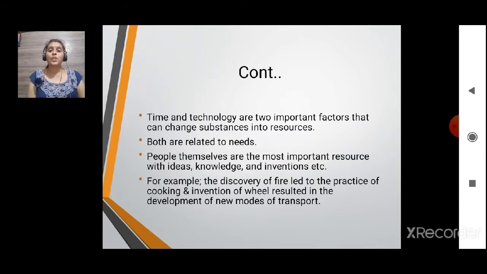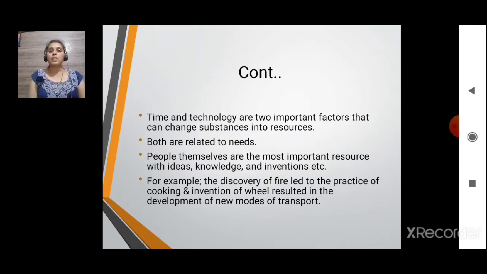So the electronic gadgets will have no use if such technologies or inventions are not available, or we cannot meet online also if we don't have these electronic gadgets. So its value is increasing day by day.